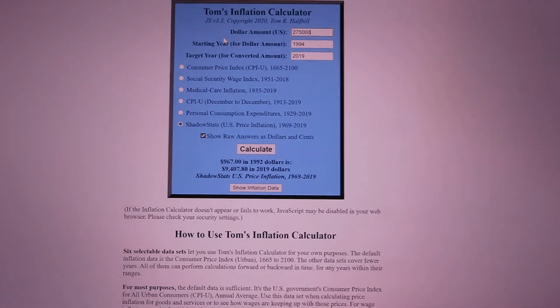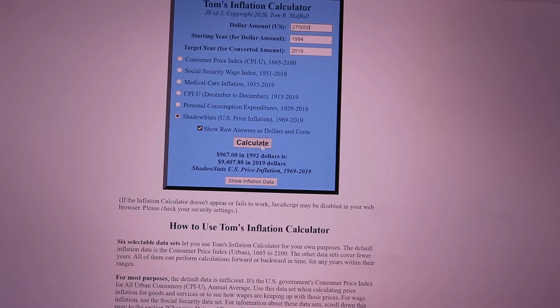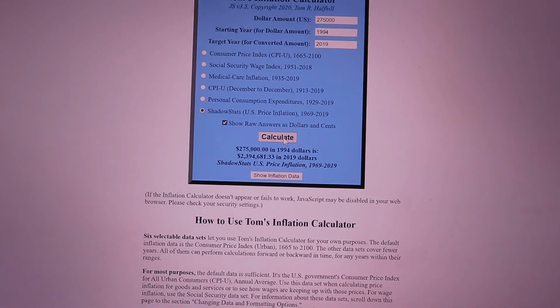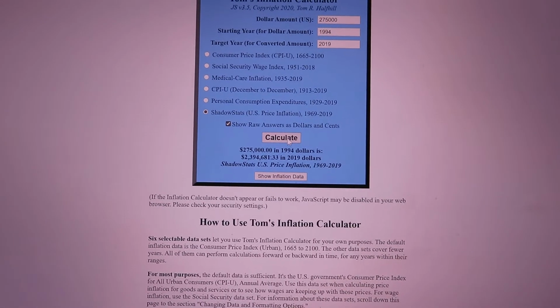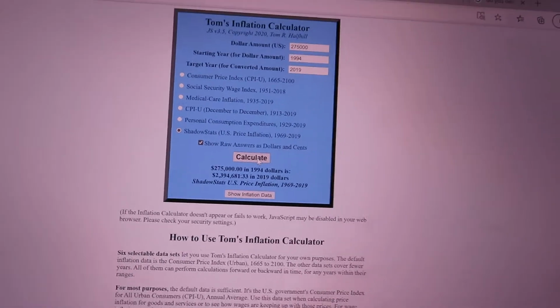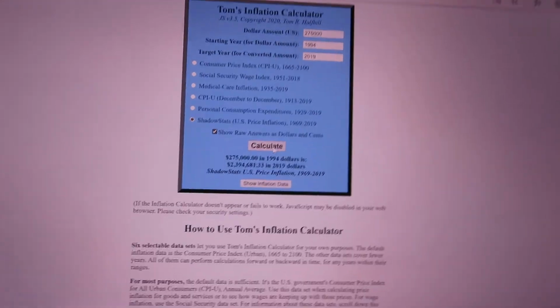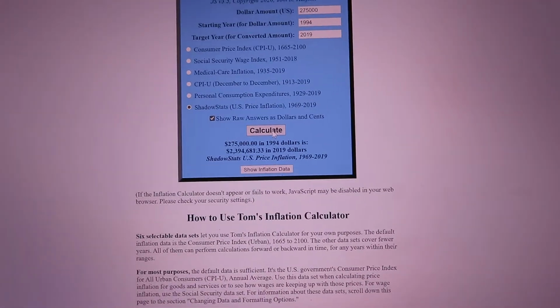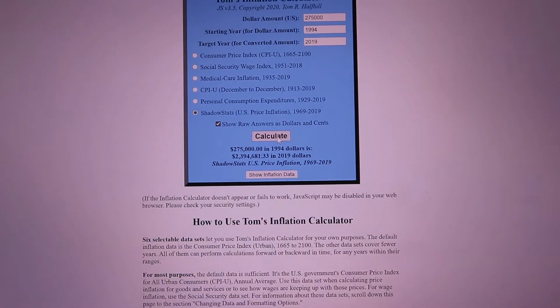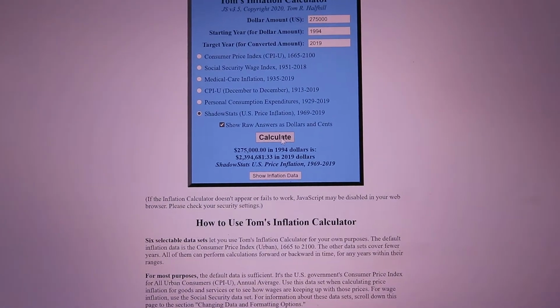And the movie was made in 1994, right? And 275,000 in 1994 was about 2.4 million today, right? I can't think of too many cars one could buy for 2.4 million nowadays, right? But again, that makes sense, right? A lot of the parts for the car are much more easily sourced nowadays.